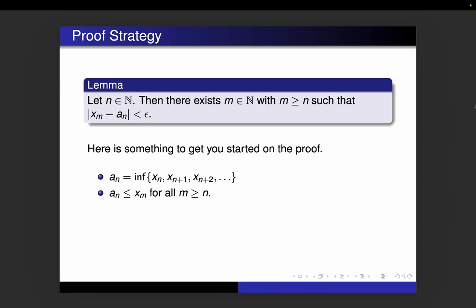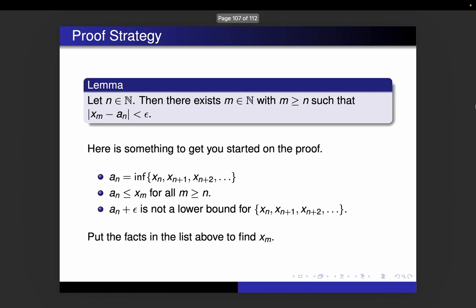And if only I could figure out a number that is going to be bigger than an. Well, how about an plus epsilon, right? We know that an plus epsilon is not a lower bound for xn and all the terms after it. That means there is a term that is smaller than an plus epsilon. So put those three facts together to find your xm, and then put that together to make your triangle identity stronger.